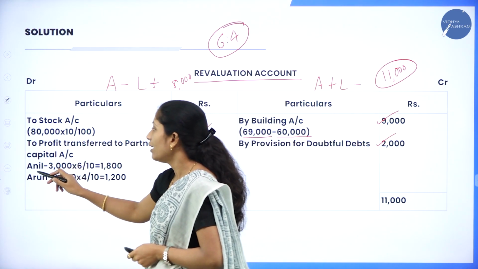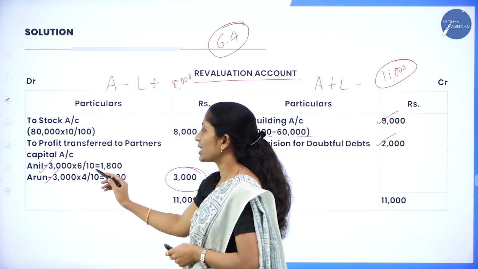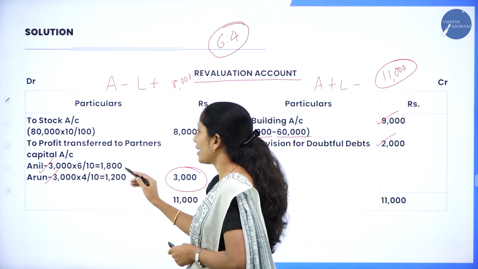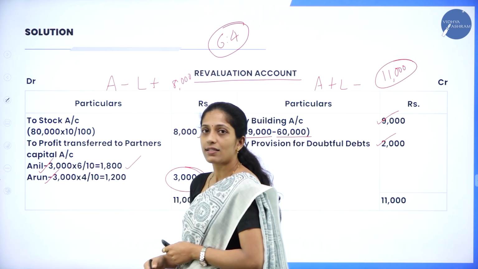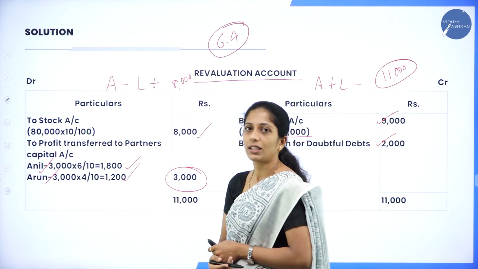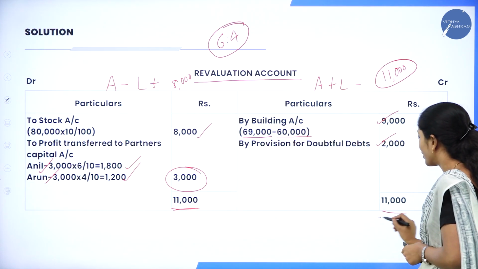So who are the partners? Anil and Arun. So what is the profit? 3,000. 3,000 into what is the ratio? 6:4. So 6 divided by 10, you will get 1,800. In the same way, for Arun, 3,000 into 4 divided by 10, you will get 1,200. And the total of both sides is 11,000.